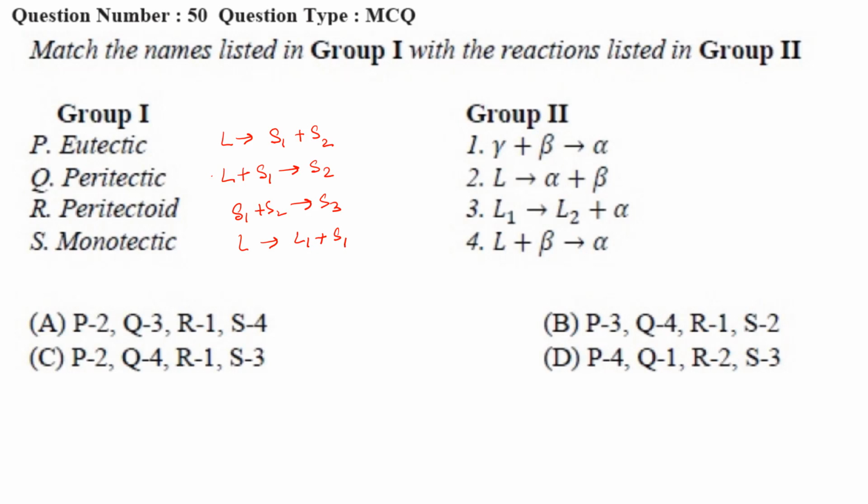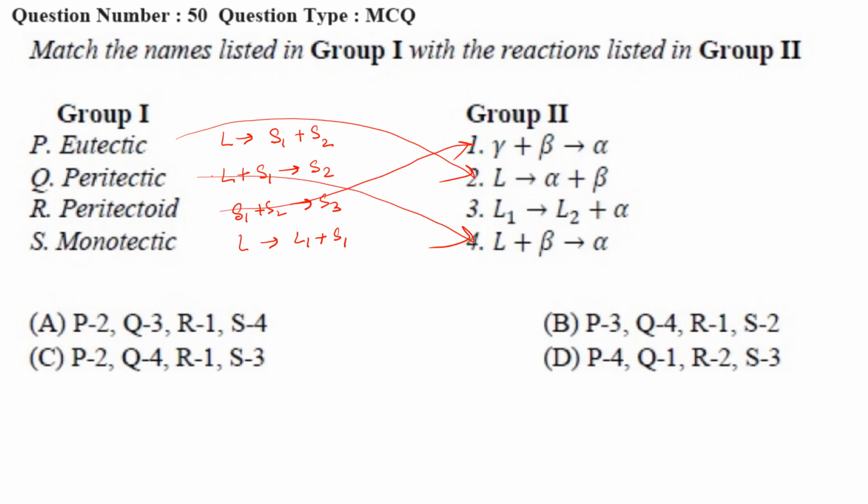So you match this one, eutectic, right? Liquid gives two solids, so it will match with 2. Peritectic, liquid plus solid giving solid, so it will match with 4. Peritectoid, two solids will give one solid, so it will match with 1.